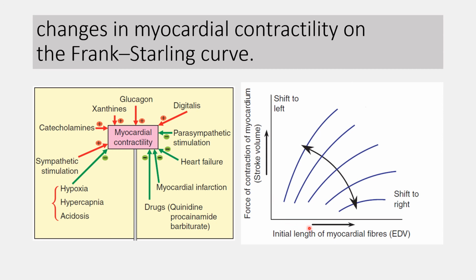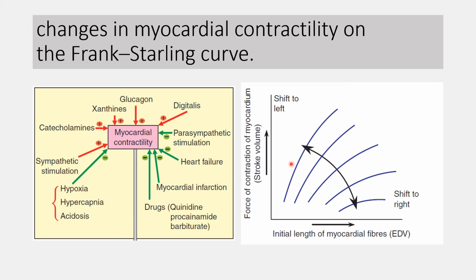Here we can see the relationship between the end diastolic volume and the stroke volume, that is the Frank-Starling curve. All the positive inotropic agents increase the stroke volume for the given end diastolic volume. So they shift the Frank-Starling curve to the left side, because for a given end diastolic volume, stroke volume increases.